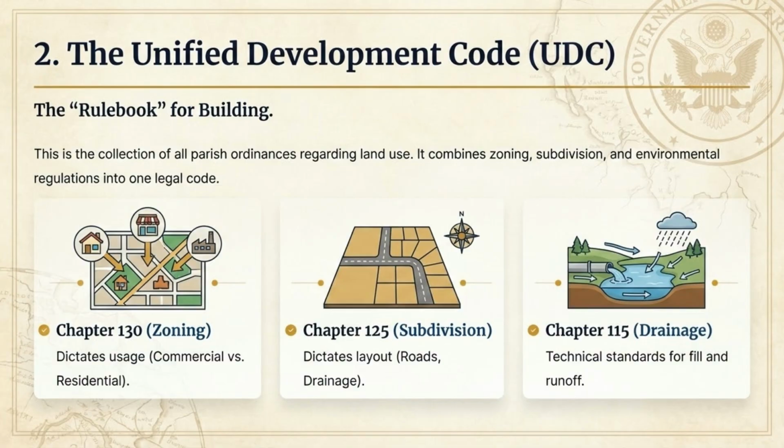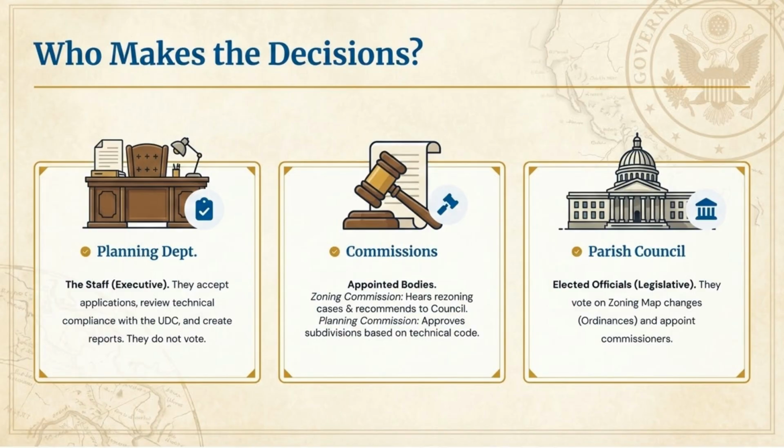The Unified Development Code, or UDC, is the rulebook for building. It combines all parish ordinances regarding land use, including zoning in Chapter 130, subdivision in Chapter 125, and drainage in Chapter 115. Decisions are made by three groups: the Planning Department, which handles applications and technical compliance but does not vote; the commissions, appointed bodies that review rezoning and approve subdivisions; and the Parish Council, which votes on zoning map changes.